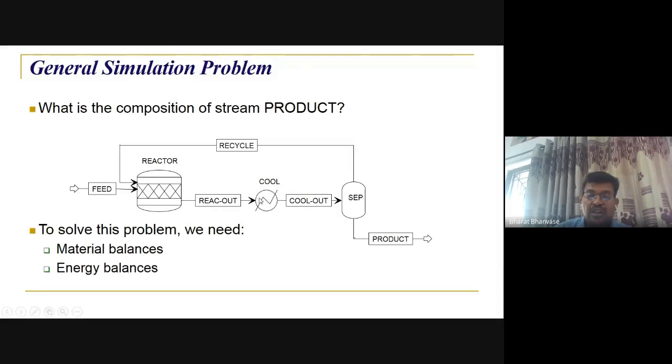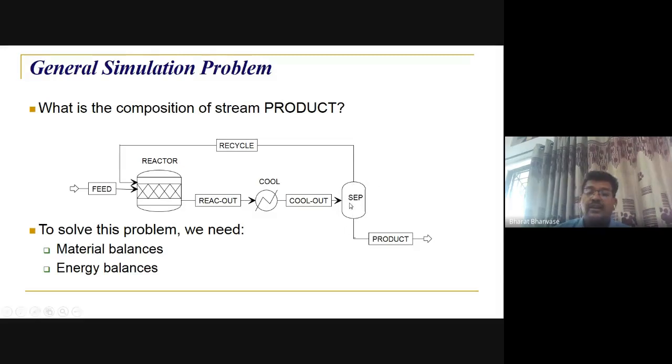So what is the role of the cooler in product quality? You can do a sensitivity analysis here. That means if you change the temperature of the cooler outlet stream, no doubt that will affect the product quality, because it will affect the conditions.